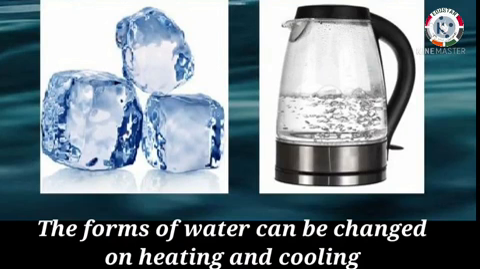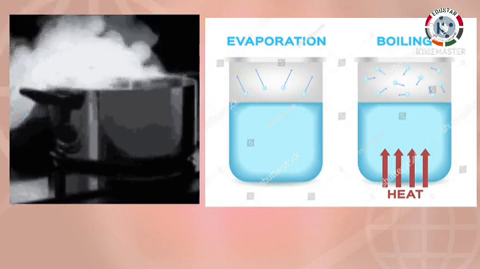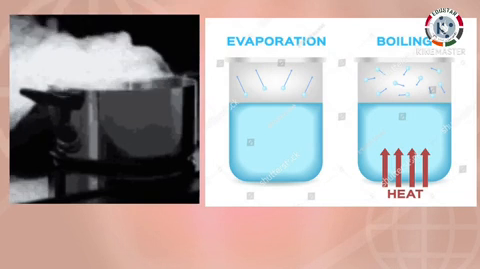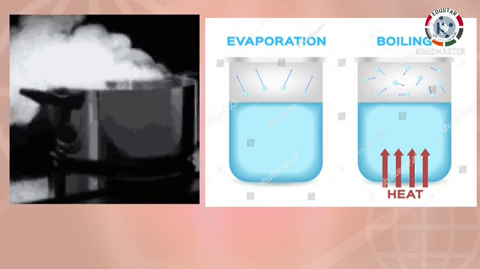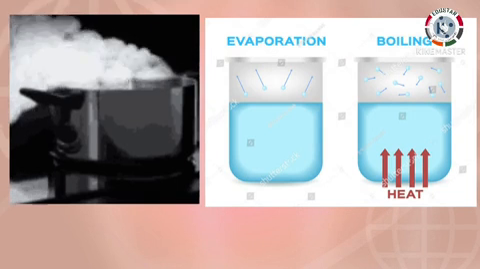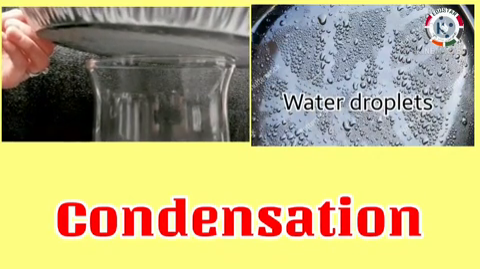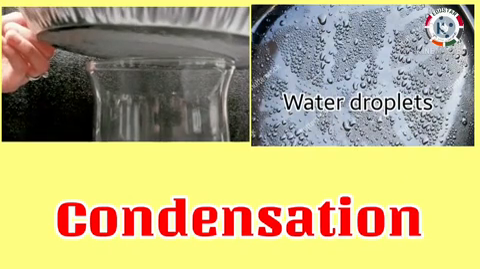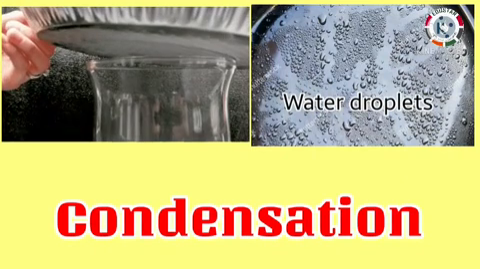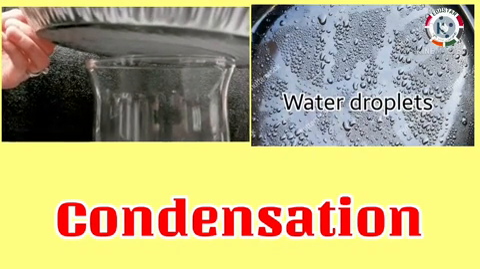Let's see the process of changing water. See this picture. The water is boiling and steam is coming out. That is, water changes into water vapor. This process is called evaporation. After touching the steel plate, steam changes into tiny water droplets. That is, water vapor again changes into water. This process is called condensation.